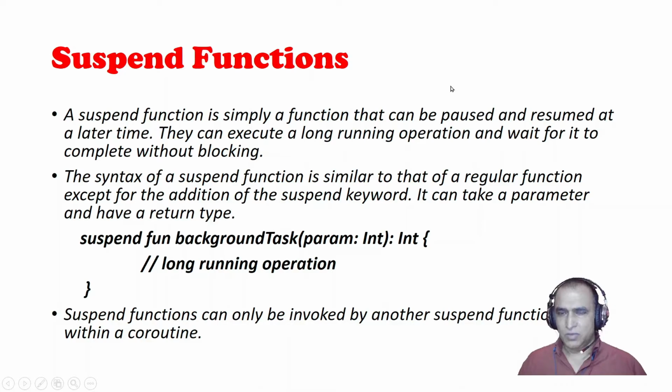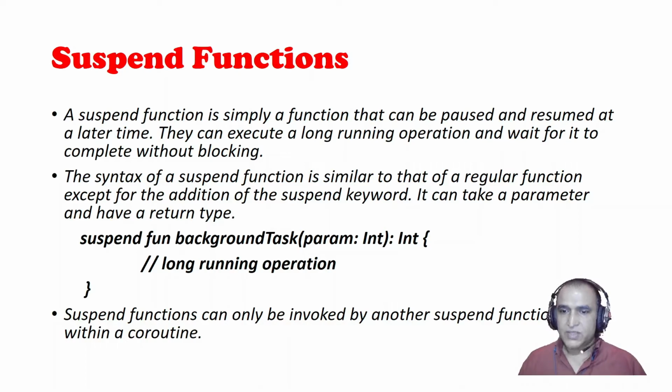A suspend function is a normal function declared with the suspend keyword in Kotlin. We use the suspend keyword in front of a function, just like public and private. The quality of this function is that it executes within a coroutine. A normal function cannot execute under coroutines, because a coroutine runs in one thread and can be stopped in another thread. That means thread switching is there for coroutines.